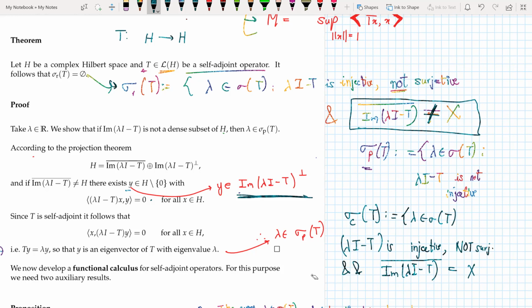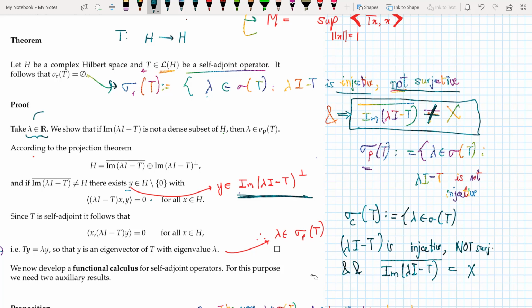I mean the set of all values of lambda such that lambda I minus T is injective and the image of lambda I minus T is not dense in X, which means that the closure of the image of lambda I minus T is not equal to X. And how do I proceed? I proceed by taking a lambda belonging to the real numbers. Why real numbers?